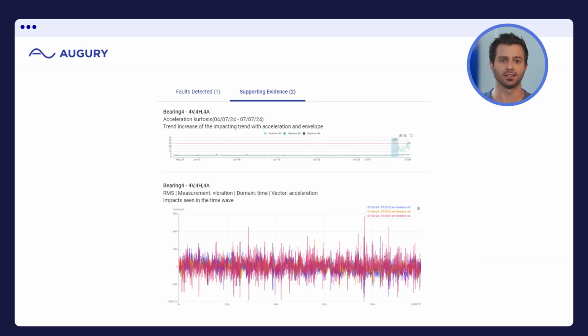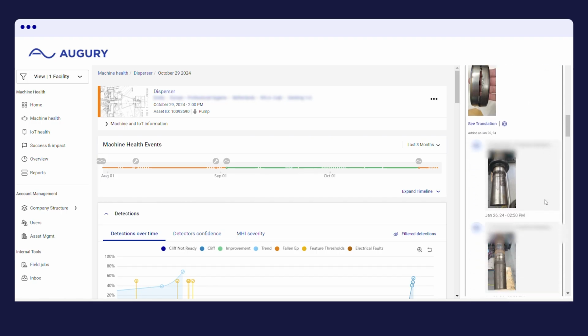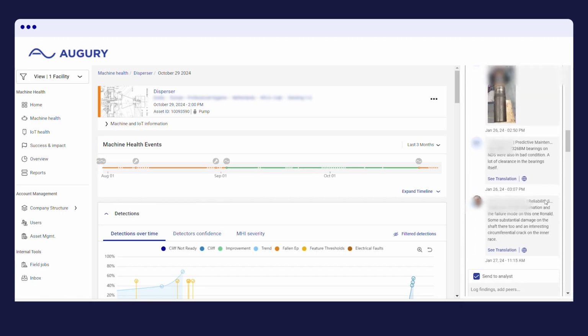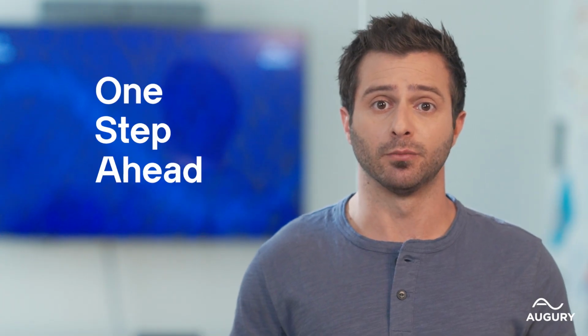Using tools like these to interpret the data, we can directly communicate with customers on the platform, providing specific feedback, visual evidence, and actionable steps so you can fix potential issues, sometimes before they're even detected by your teams. So that's how our VAs help you stay one step ahead of machine failures.